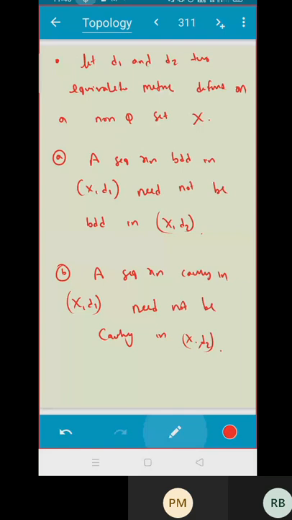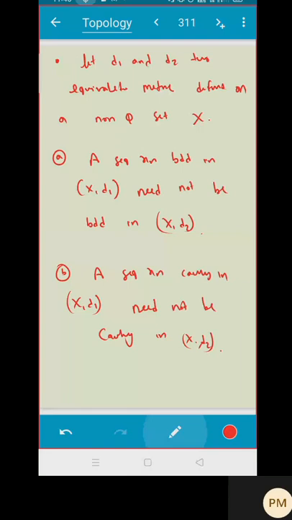What is the definition of boundedness? Take any R, the ball B(P, R) should always contain the set, whatever the set you are having.